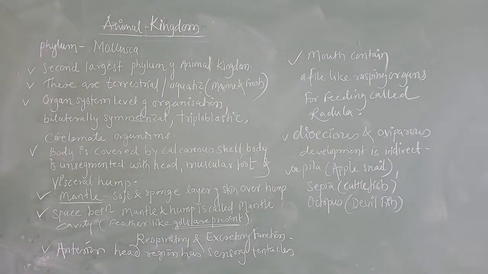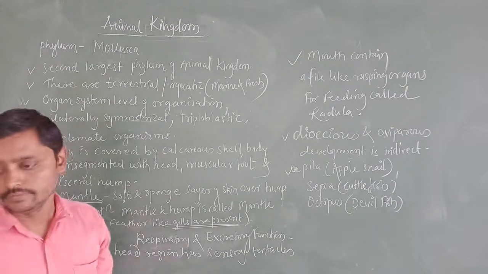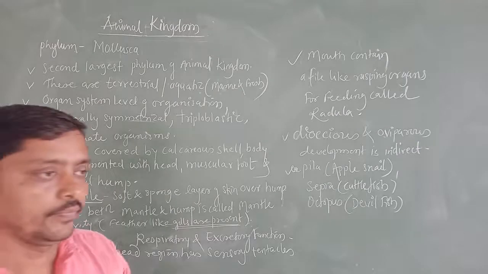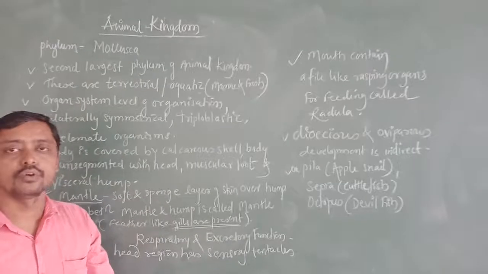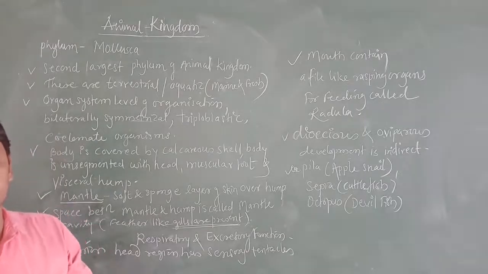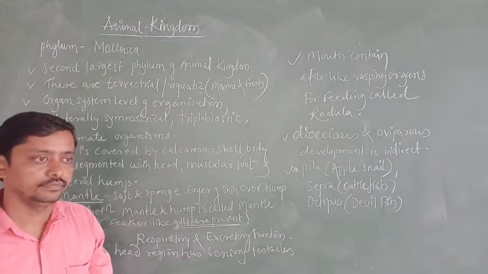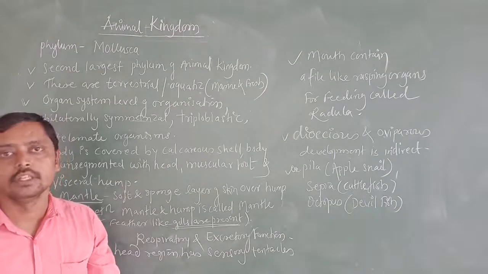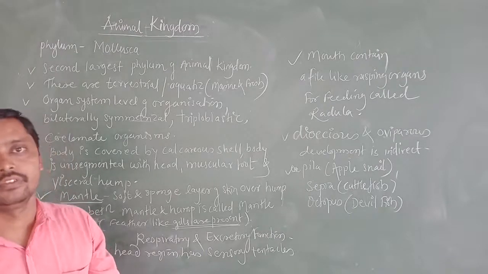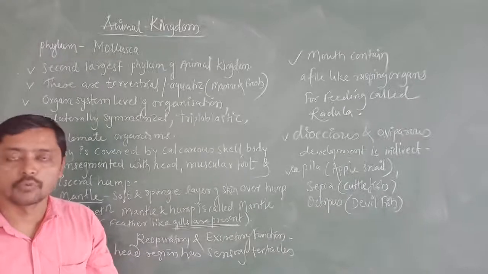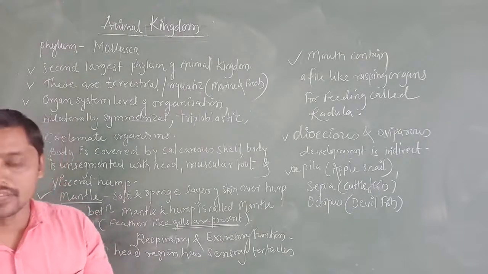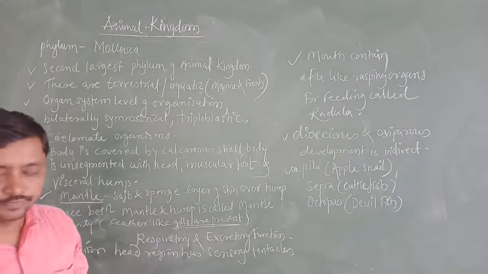Good afternoon, students. So, we are discussing the chapter Animal Kingdom. In Animal Kingdom, so far, we have discussed phylum Porifera, phylum Coelenterata, phylum Ctenophora, phylum Platyhelminthes, phylum Aschelminthes, phylum Annelida, and phylum Arthropoda. These 7 phyla we have studied so far.